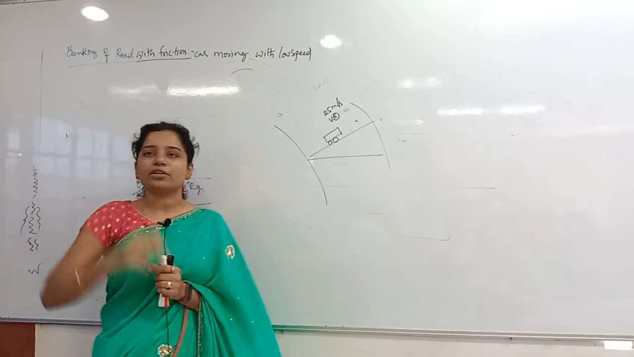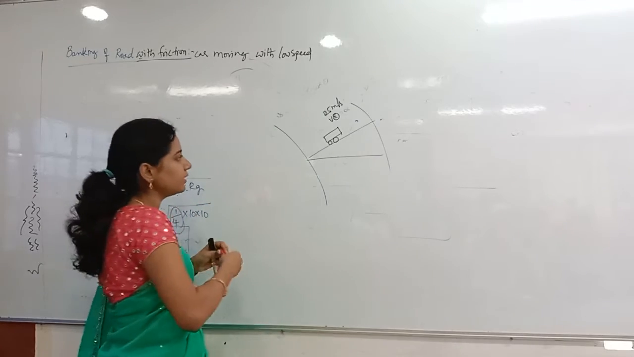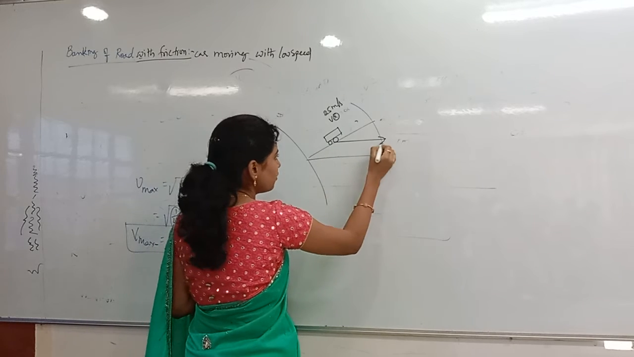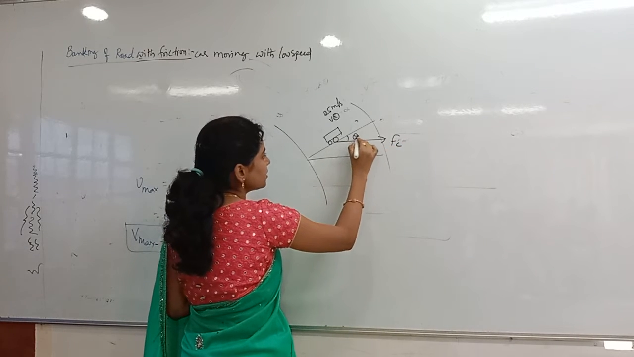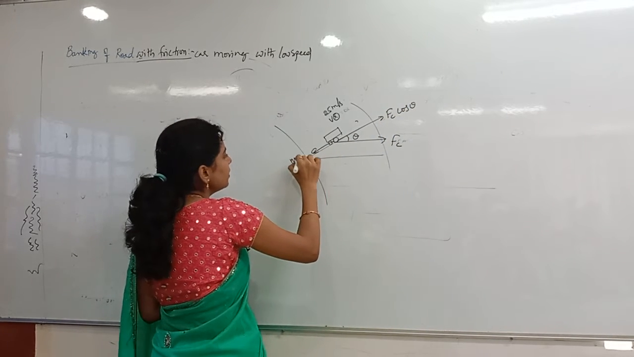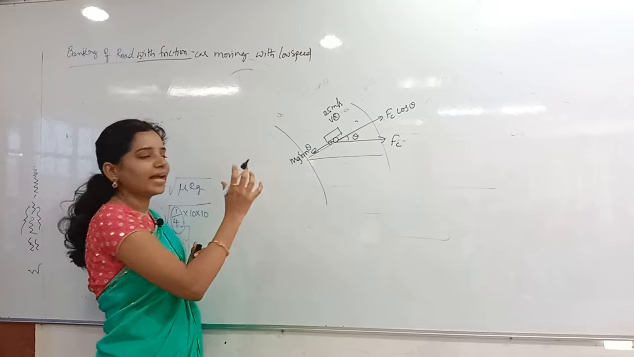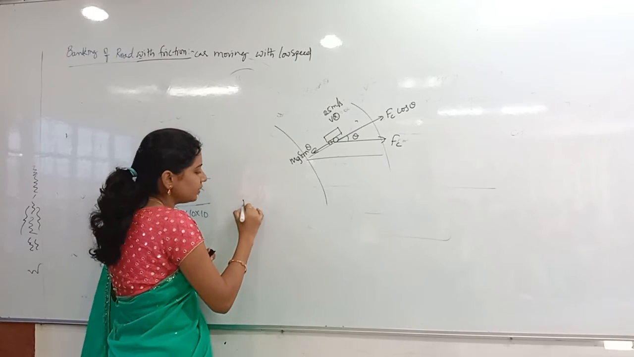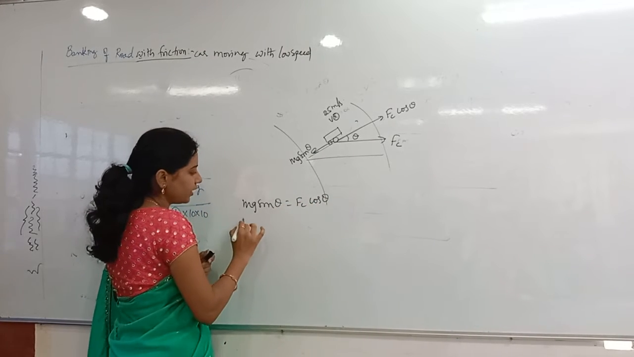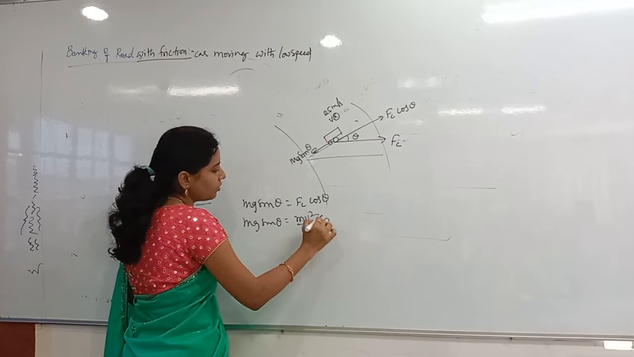Second type of problem in the banking of roads is banking without friction. Radially outwards, centrifugal force is acting. Then this is theta. In this direction Fc cos theta is acting, and along the inclination mg sin theta is acting. So for it not to skid off, the minimum possible banking angle is when mg sin theta equals Fc cos theta. Here Fc is mv square by r.